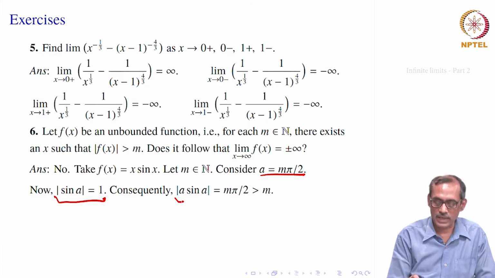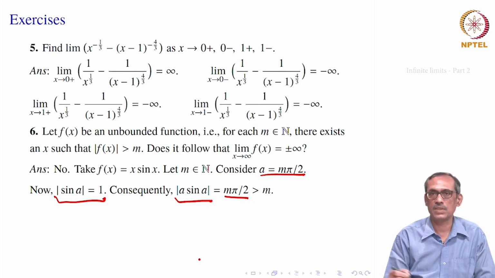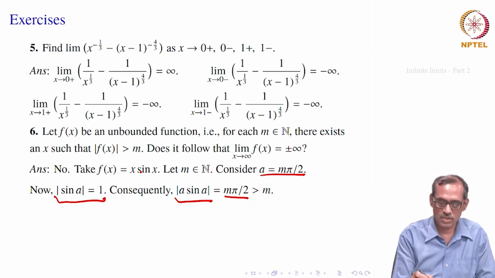So, a sin a, when you multiply, this a is m pi by 2, it is equal to m pi by 2, that is certainly bigger than m. So, that means for each m in N, we can find one x which is m pi by 2, such that f of x mod is bigger than m. So, f is unbounded, that is clear.